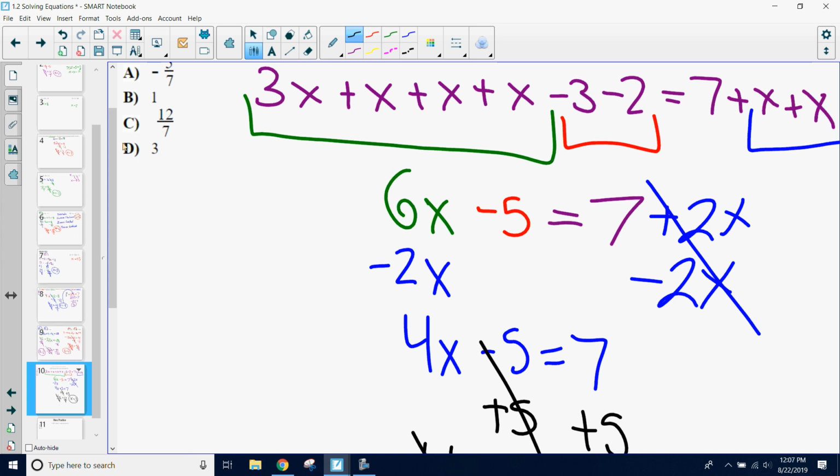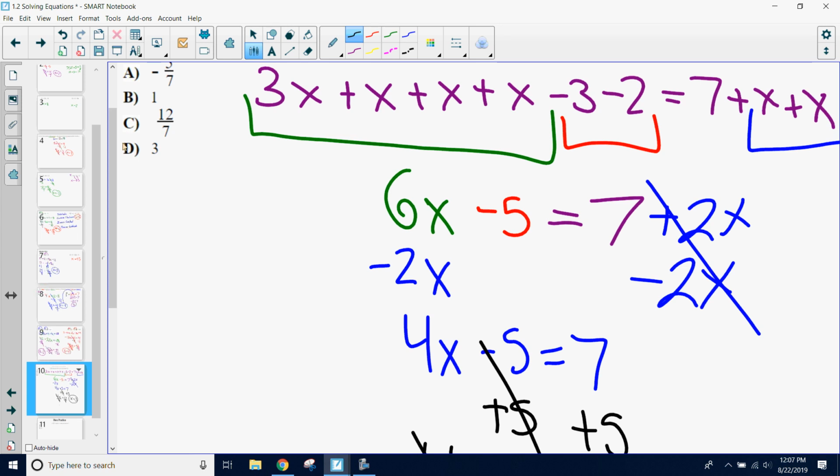Would it have changed if I had inversed my 6x instead and moved it over here? Can I do both ways, or do I have to do the 2x? Okay. You can do both ways. Okay. So we can do it both ways. Why was it better to do the 2x though? Why did we choose the 2x? Does it make a difference at all?